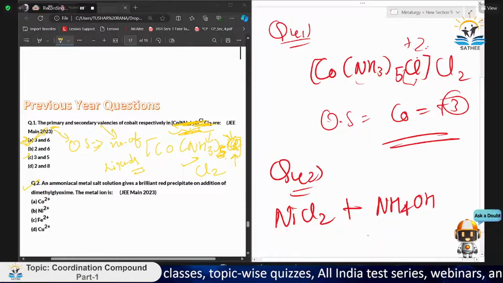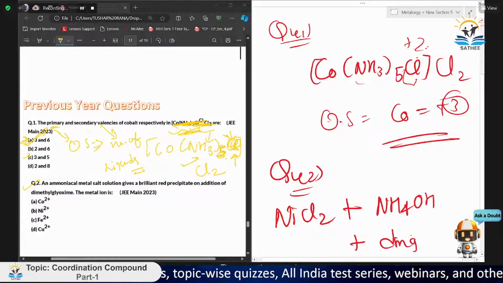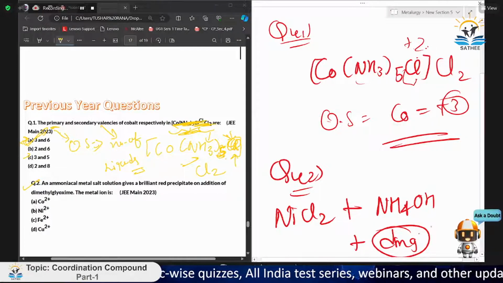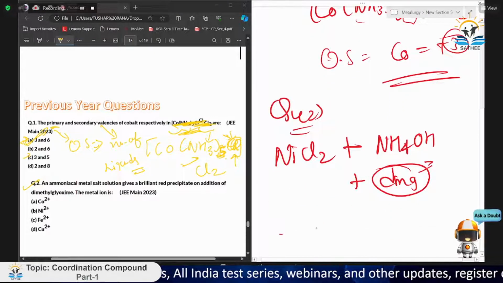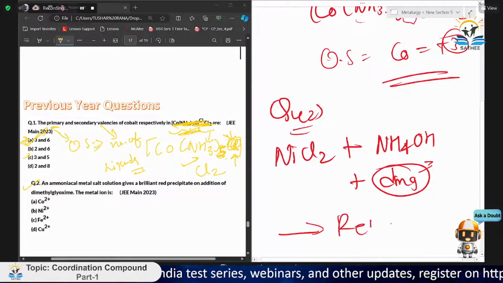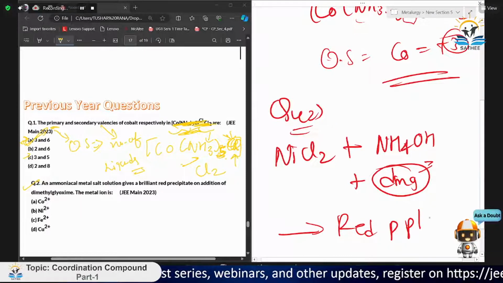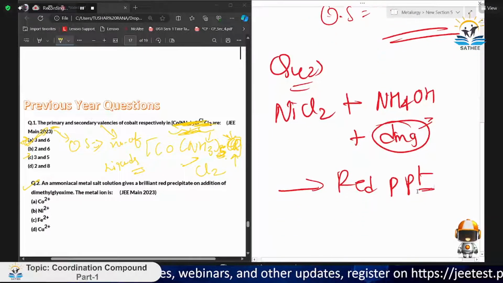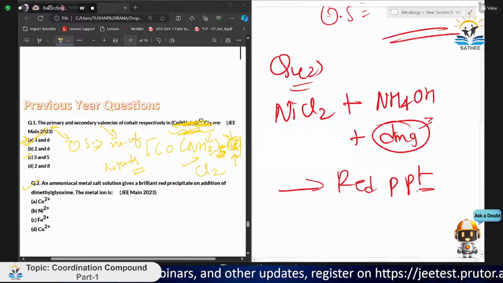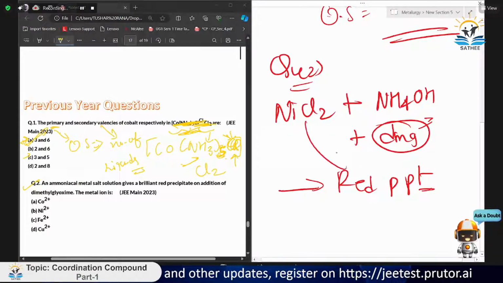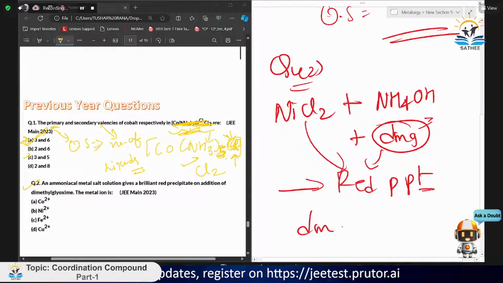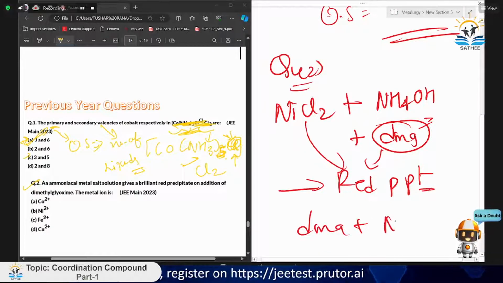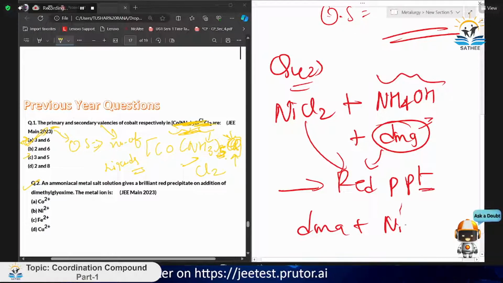That is NH4OH plus DMG, dimethylglyoxime. It gives a red PPT. So what is the metal ion in that? When the compound is formed from this, DMG plus NiCl2, it is generally a solution given NiCl2.